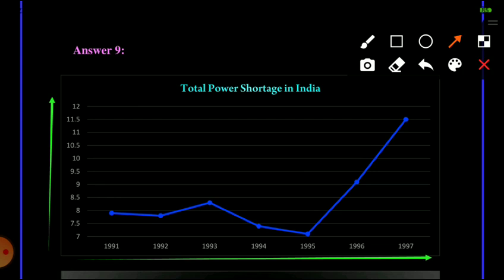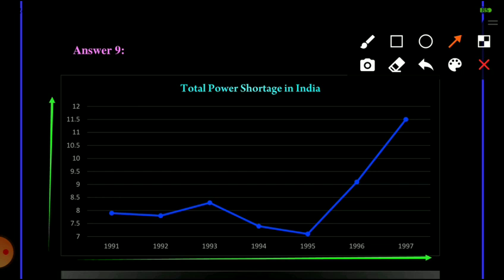So we will mark on the x-axis 1991 to 1997 at the same gap: 1991, 92, 93, 94, 95, 96 and 97.